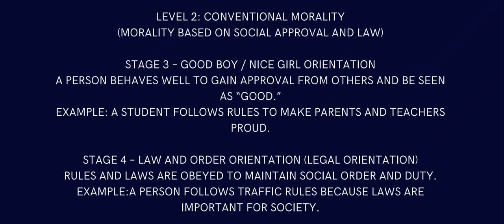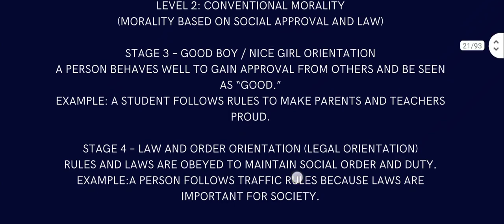Rules and laws are required to maintain social order and duty. Example, a person follows traffic rules because laws are important for society.